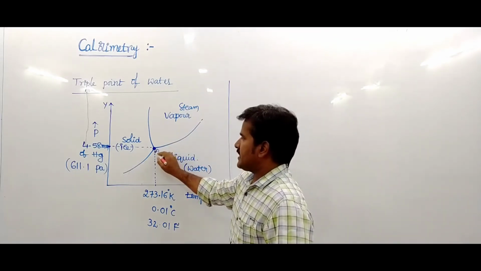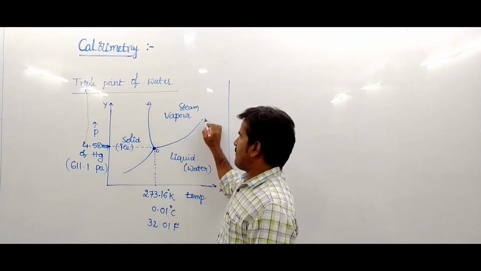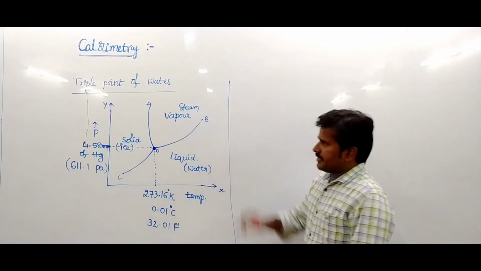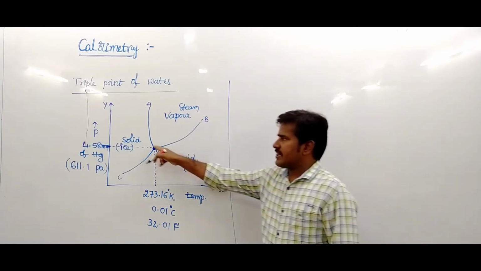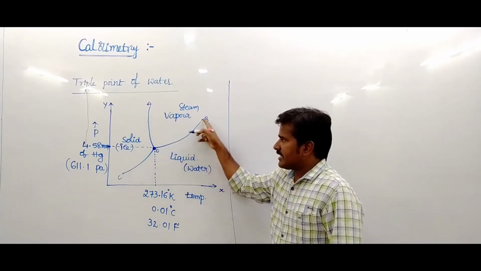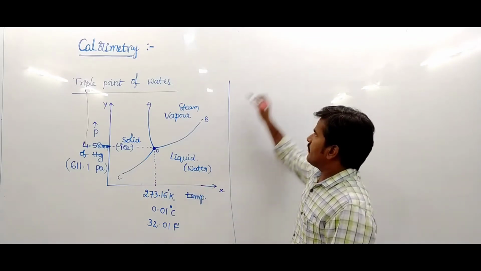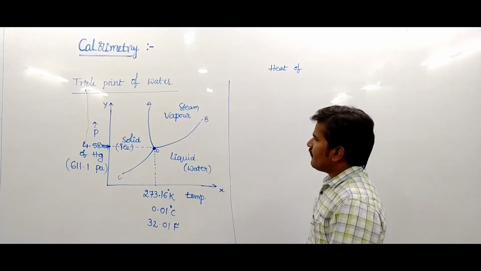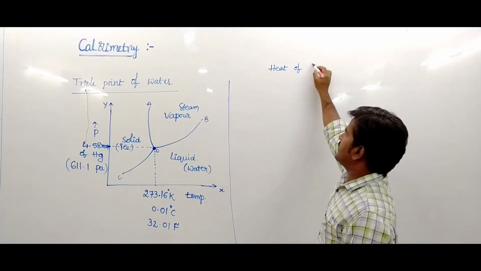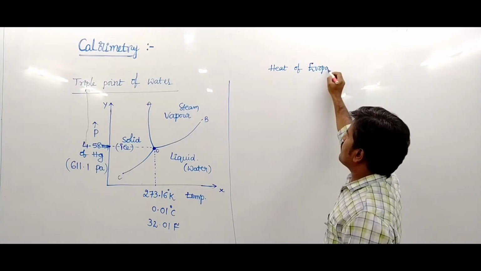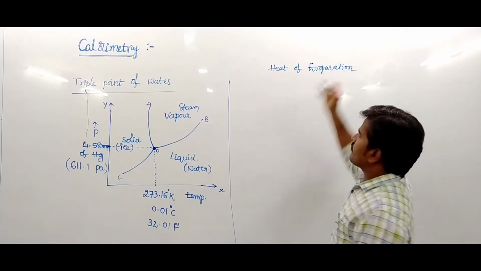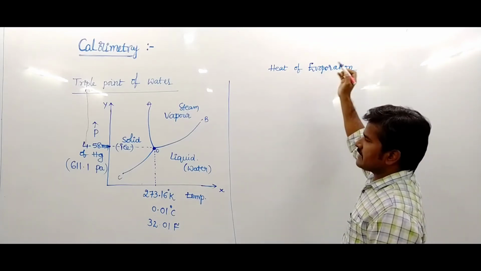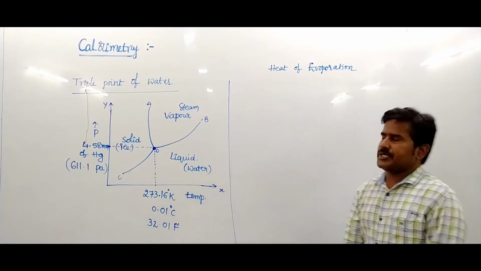So this is point O, this is A, this is B, and this is C. These curves indicate different names. Now, heat of vaporization, or heat of evaporation. What is the heat of evaporation?